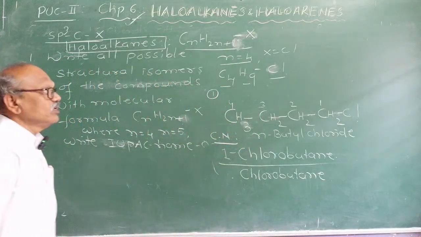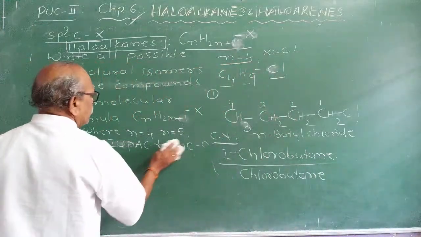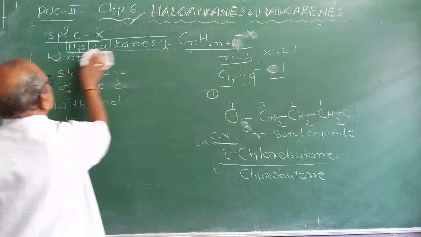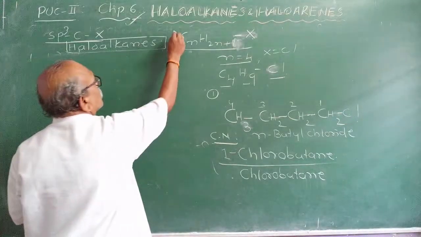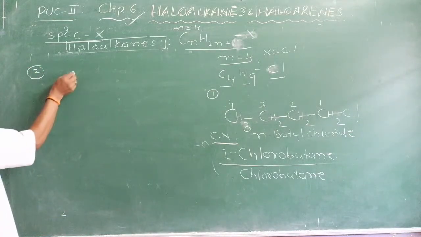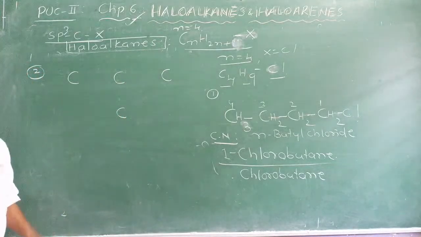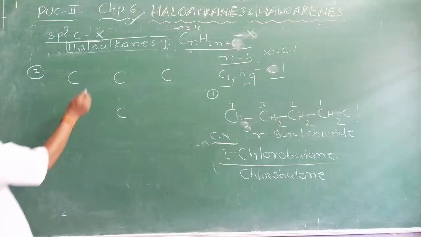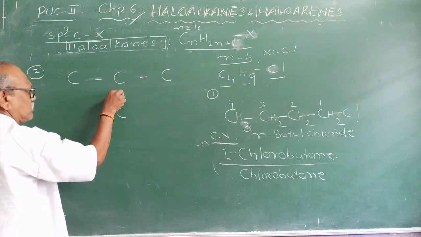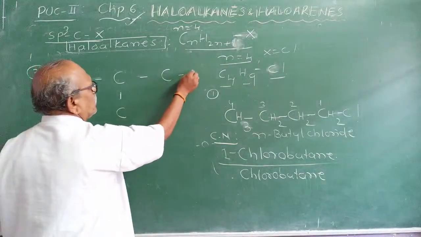This is one structure. Can you write another isomer of it? Let me rub this part. You have to take n is equal to 4, n is equal to 5, and start writing isomers and their structures. n is equal to 4. We are learning now. Can I do this branching like this? 1, 2, 3, 4. I will branch it now and draw single bond, single bond, single bond, single bond. Now satisfy the valencies. Here I have written chlorine.